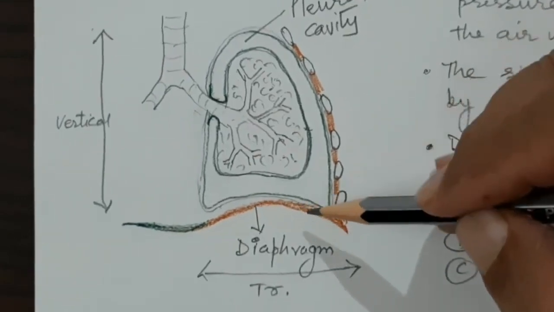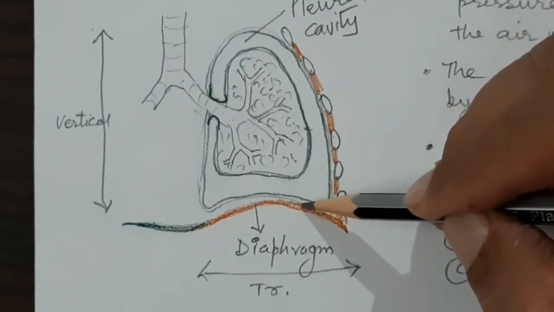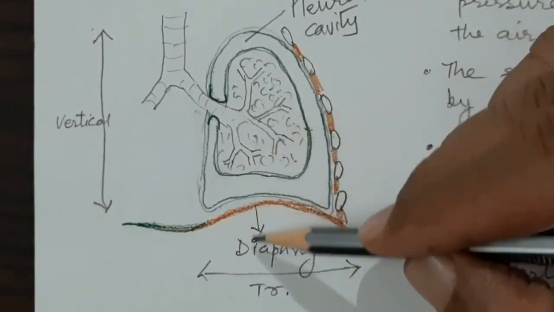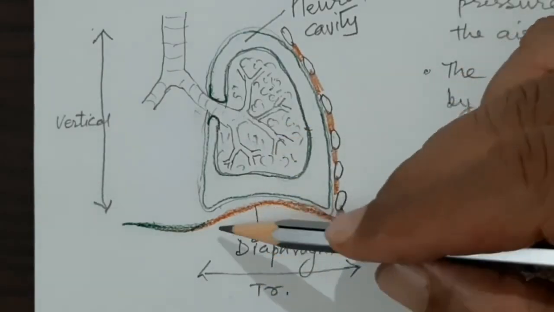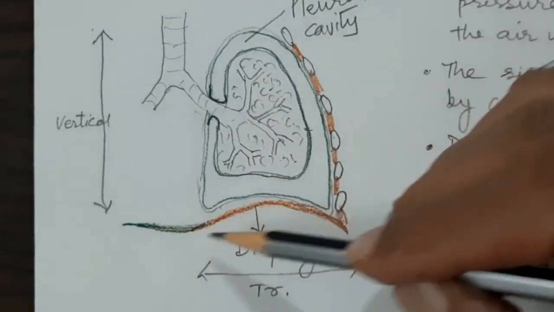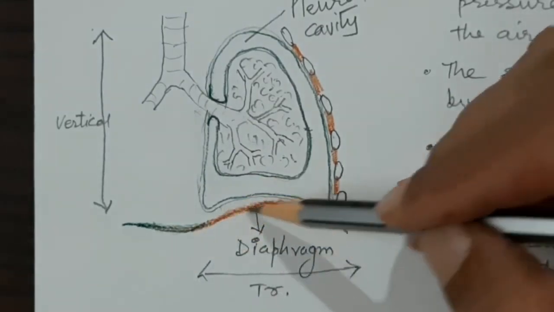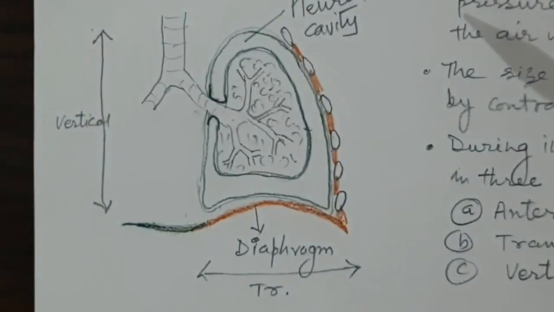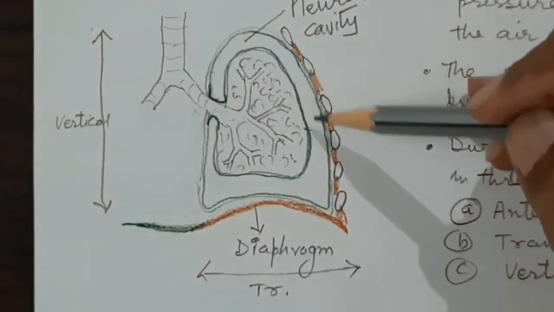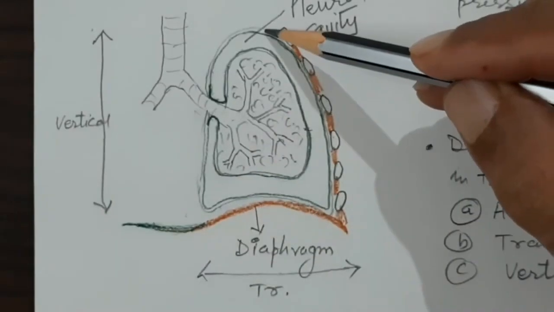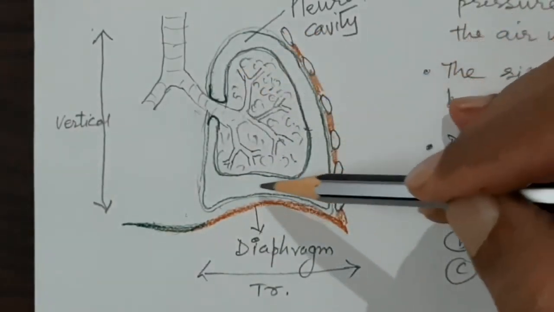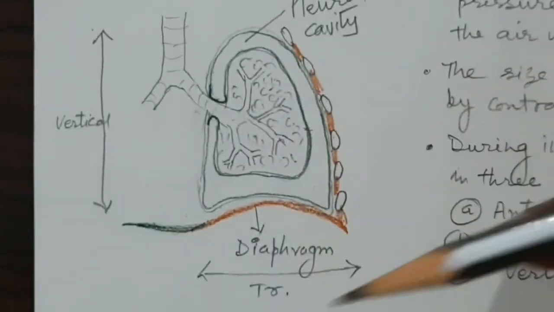And what is the diaphragm? The diaphragm is a muscular separation between the thorax above and abdomen below. So it covers the diaphragm, and the diaphragm here is the dome of the diaphragm, which is centrally attached to a central tendon. So this cavity present between the parietal pleura and the visceral pleura is called the pleural cavity, and this has a negative pressure.